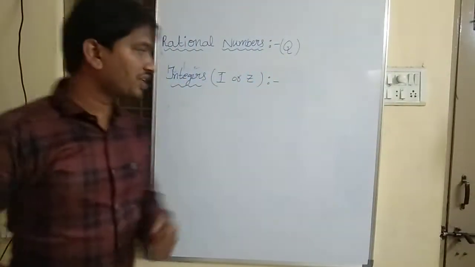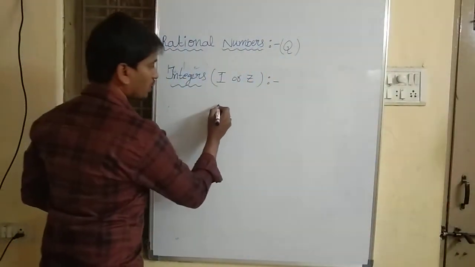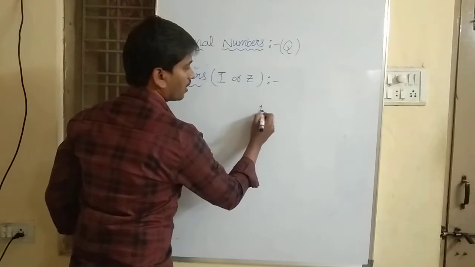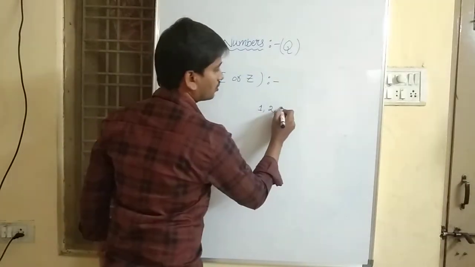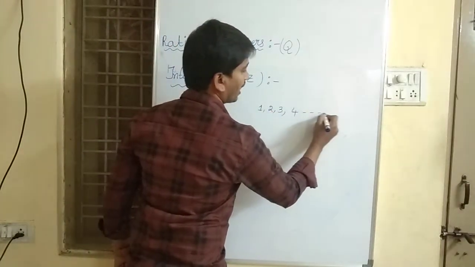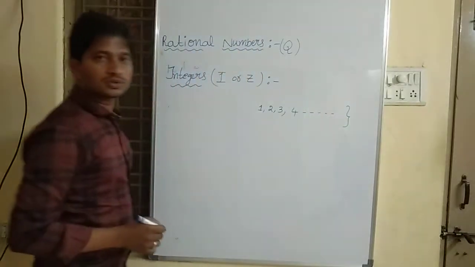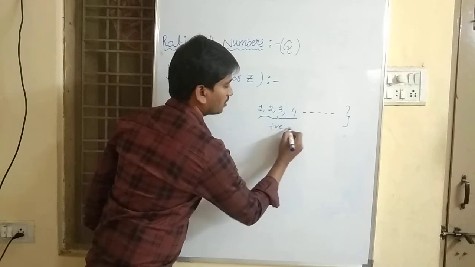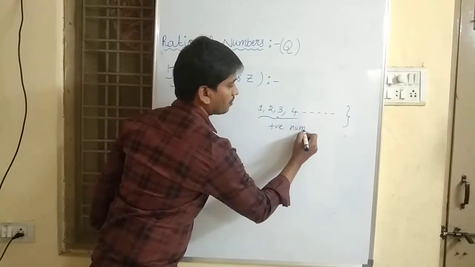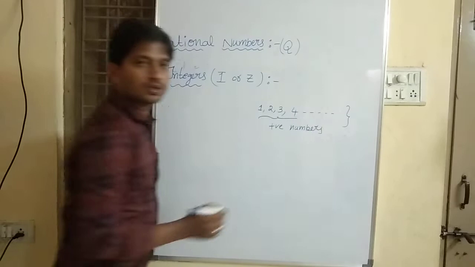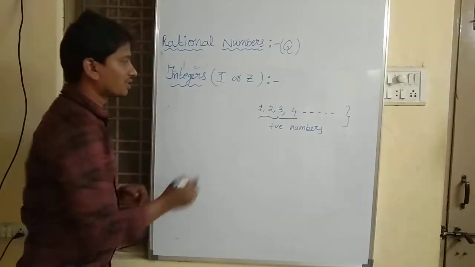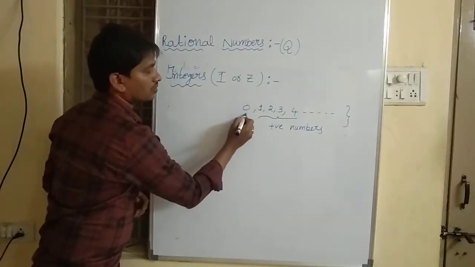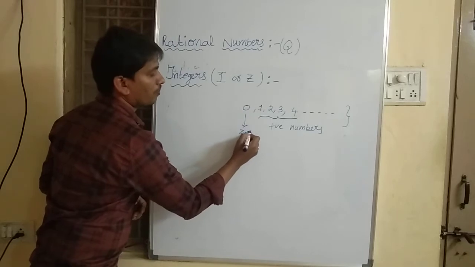It has positive integers, I mean 1, 2, 3, 4 and so on. They are positive numbers. Then 0.